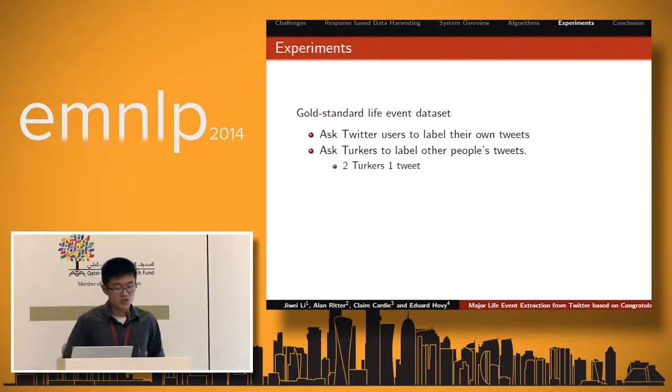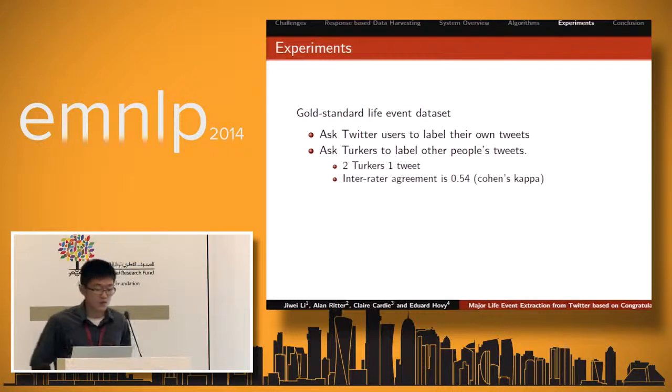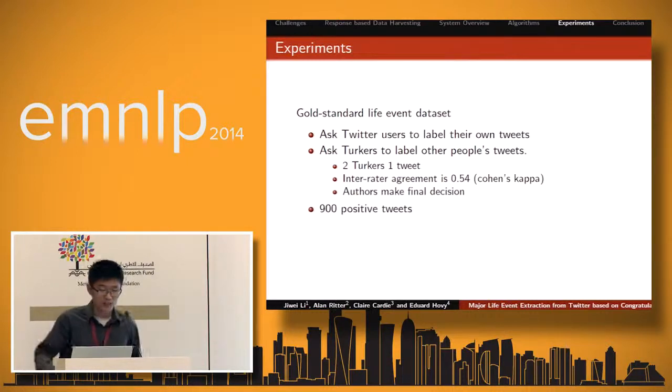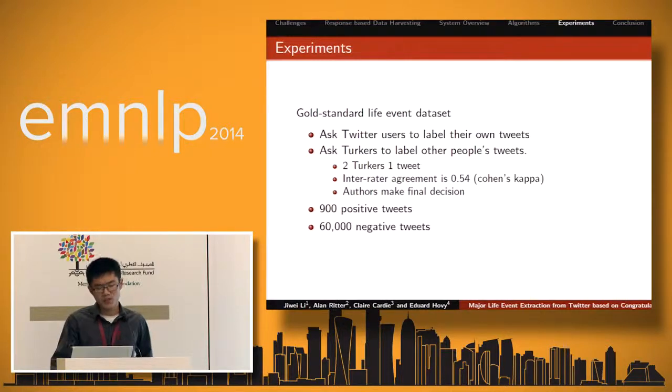We assigned each of the tweets to 2 Turkers, and as we mentioned before, because of the lack of a labeling criterion, the labeling does not really show inter-agreement, but the authors made the final decision. We collected about 900 positive tweets and 60,000 negative tweets. I would say the data set might be problematic because we try to use this data set to show whether our model works.